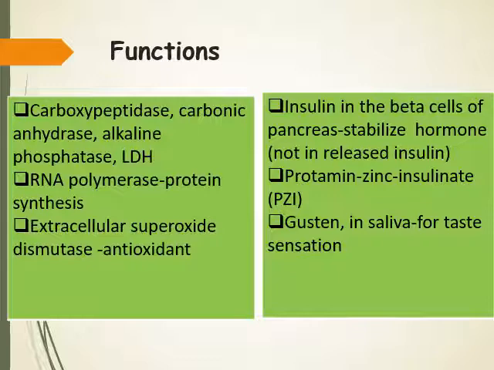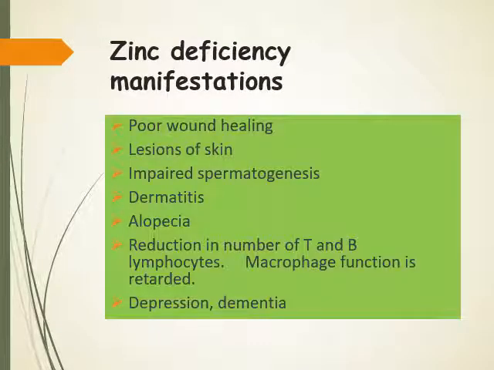Another important function is before releasing the insulin. In the beta cells of the pancreas, insulin is associated with zinc in the form of PZI, that is protamine zinc insulinate. It mainly helps to stabilize the pre-form of insulin. Then gustin in saliva, it is present in saliva for taste sensation, which is also a zinc containing protein.